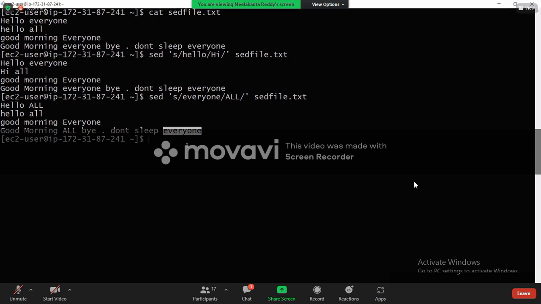By default, sed will substitute, meaning it will replace some content and print in the terminal. But by default, it is going to replace only the first occurrence of each line. That's why I wrote everyone in different lines. It is not going to replace all the matches.